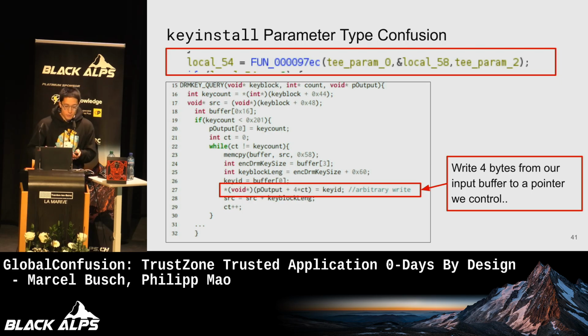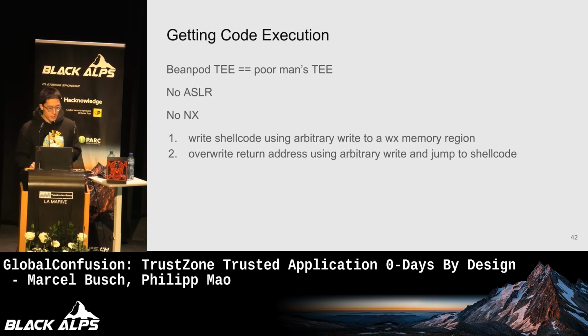And this is very convenient to exploit the phone because it turns out the Xiaomi Redmi Note 12 is a budget phone. And when you buy a budget phone, you get a poor man's trusted execution environment. What this means is there's no ASLR and no NX. And so if you have arbitrary write, exploitation is kind of trivial, except for the fact that the only way to debug is by looking at the kernel log output.